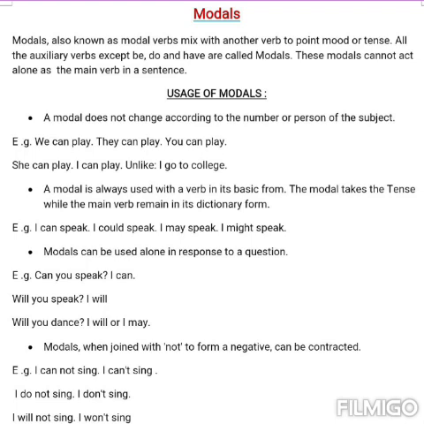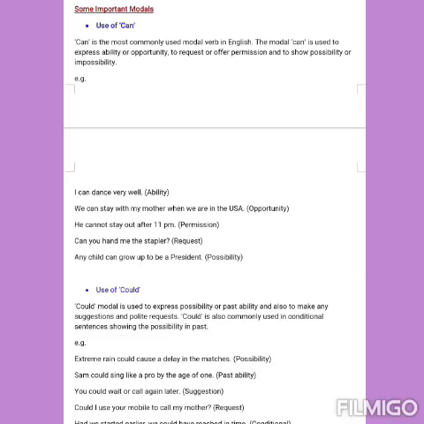Modals when joined with not to form a negative can be contracted. I do not sing. It can be contracted as I don't sing. Main modal verbs are can, could, shall, should, may, might, will, would, ought to and must. So now let us start one by one.